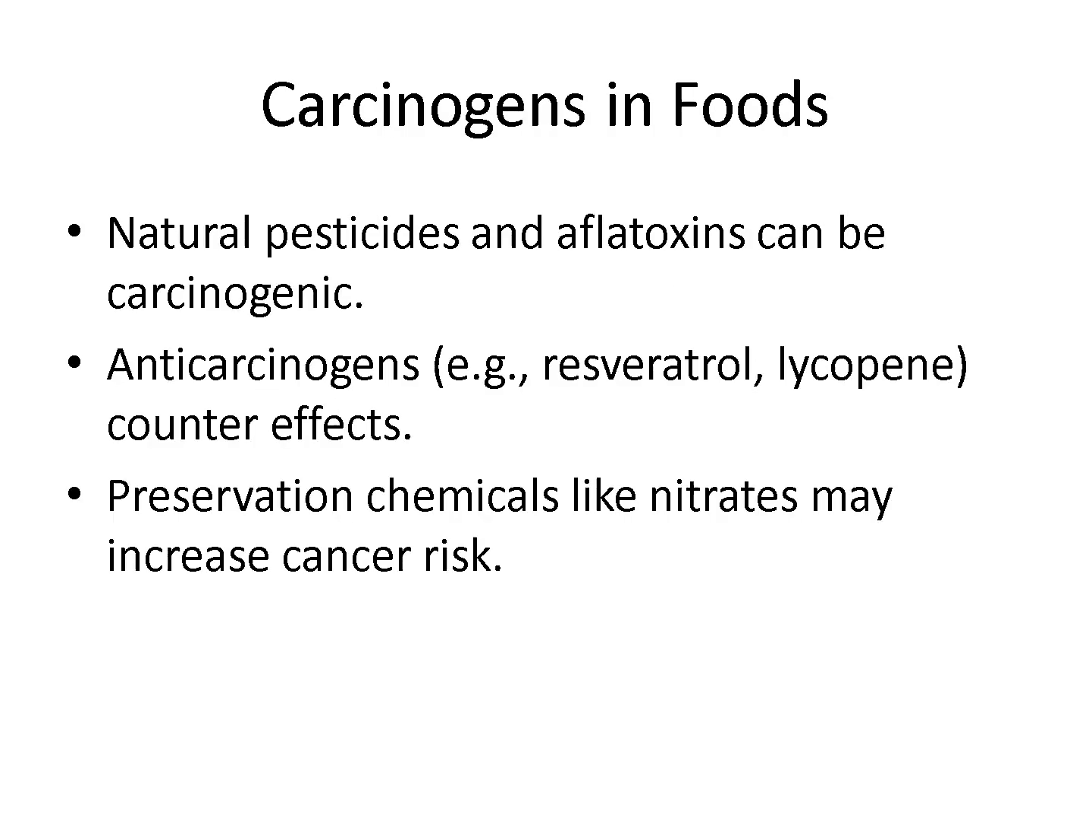Some natural and synthetic substances in food can act as carcinogens. Aflatoxins, produced by mold in nuts and grains, are potent liver carcinogens. On the other hand, anticarcinogens, such as lycopene and resveratrol, can help neutralize harmful agents. Processed foods often contain nitrates and nitrites, which may also increase cancer risk. It's not just what we eat, but how our food is grown, stored, and prepared that matters.